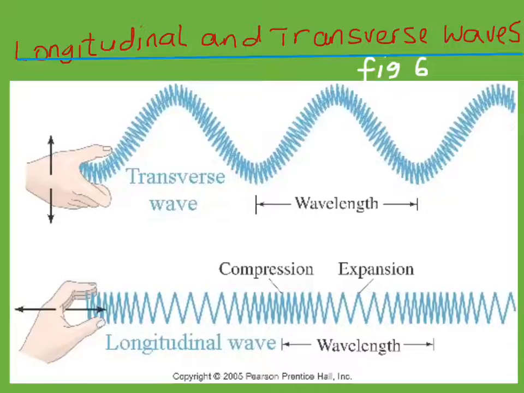But in the second diagram, the waves are moving left to right, while the coils of the spring are also moving left to right. The first diagram shows the direction of transverse waves, while the second diagram shows the direction of longitudinal waves.